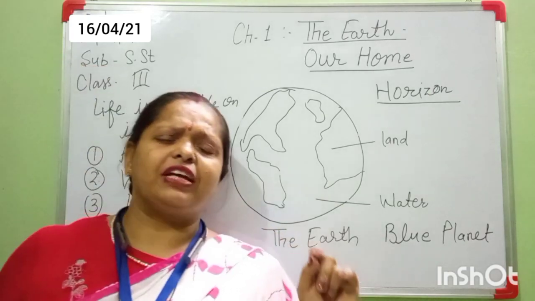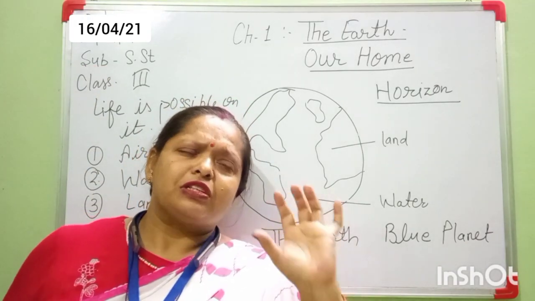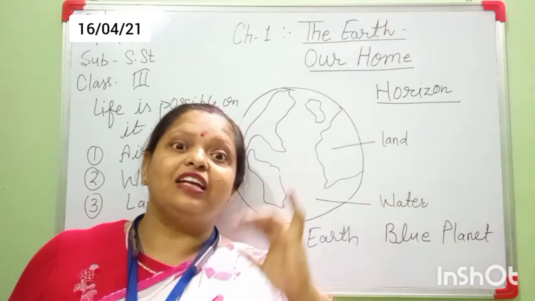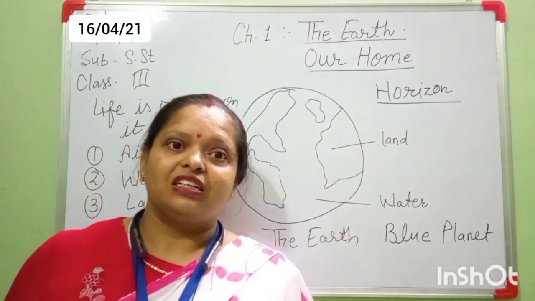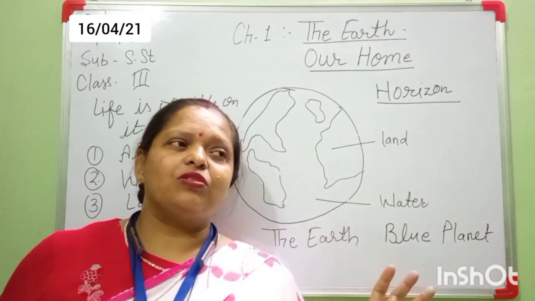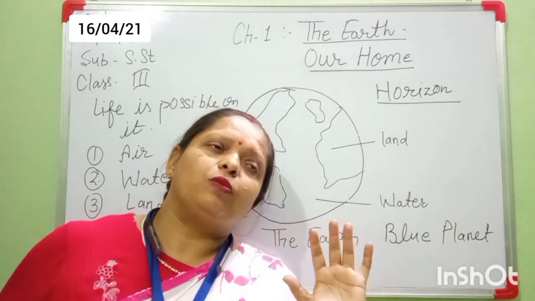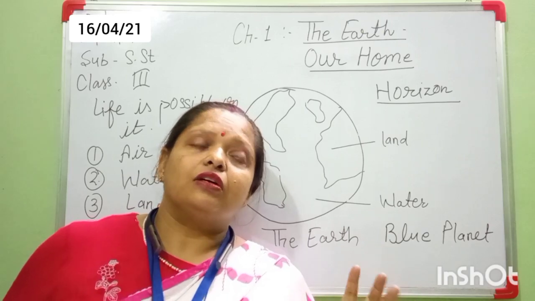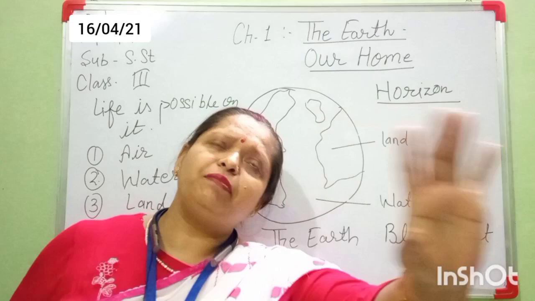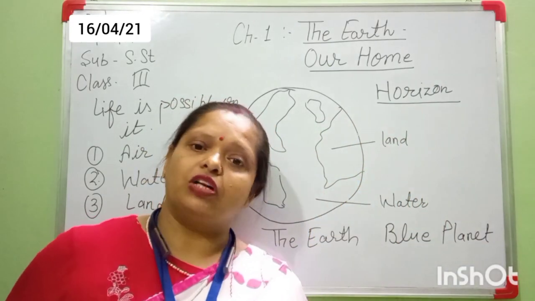Suppose, students, when you are going to Ganga Ghat, sometimes you are looking at some place where there is water, and the land and the sky both are seen to meet. That place is called horizon. You are seeing the Ganga Ghat, and you see very closely that sometimes the land and the sky both meet in some place. That place is called horizon.